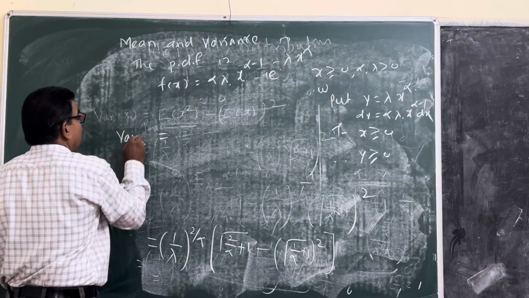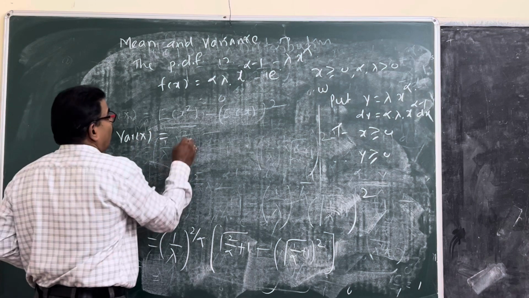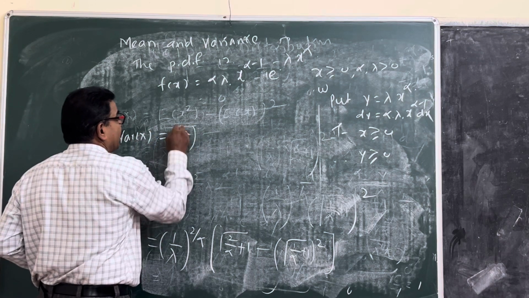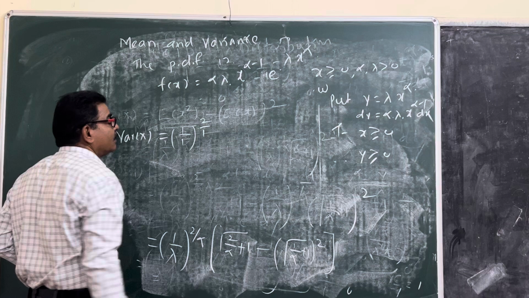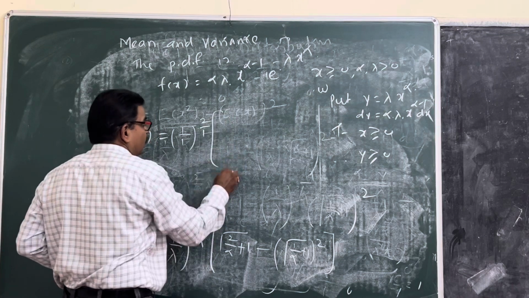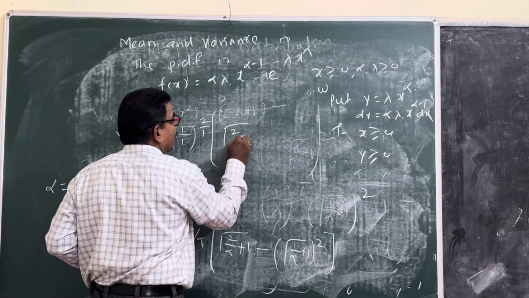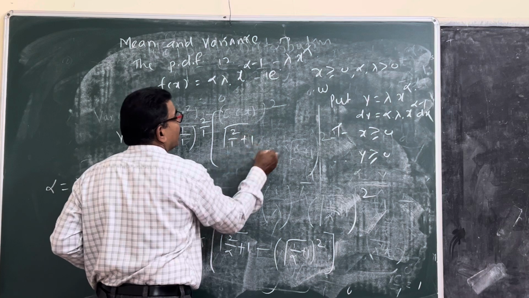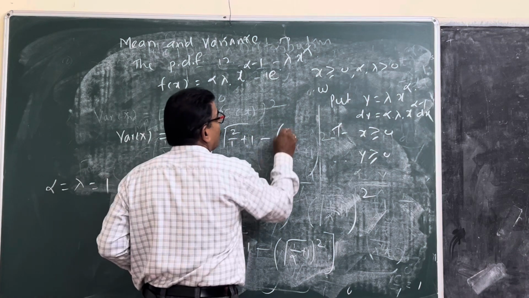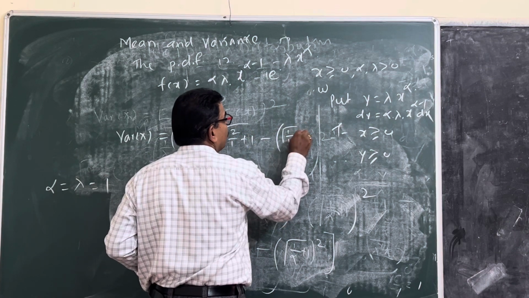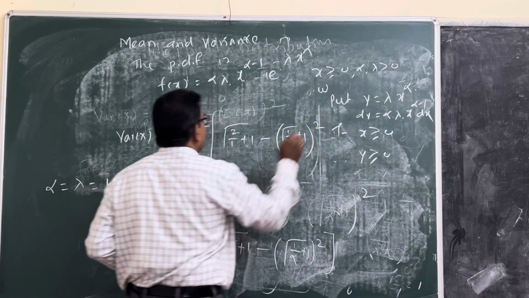Variance of x equal to 1 upon 1 raised to 2 upon 1, bracket gamma of 2 upon 1 plus 1 minus gamma of 1 upon 1 plus 1, bracket square.